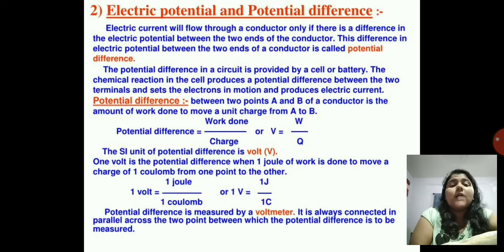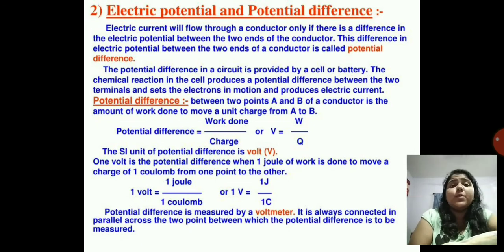Now what are electric potential and potential difference? Electric current will flow through the conductor only if there is a difference in electric potential between the two ends of the conductor. This difference in electric potential between the two ends of the conductor is called the potential difference.